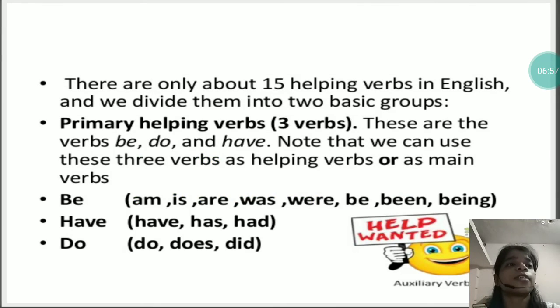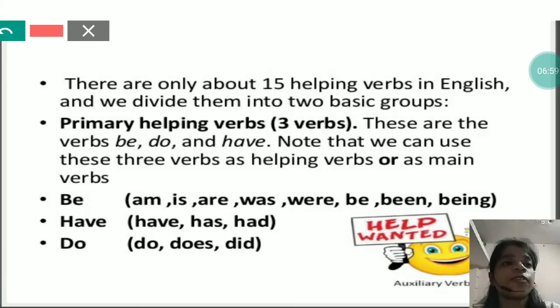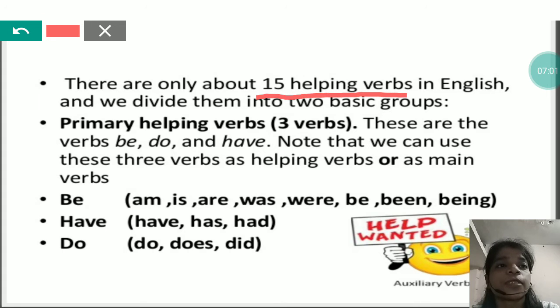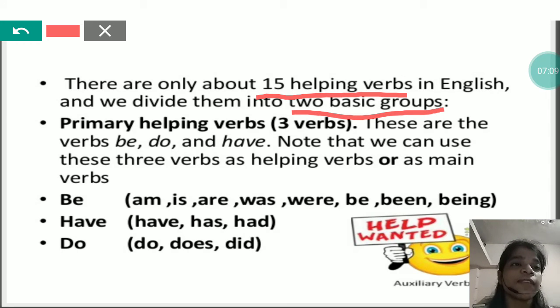Now there are a total of 15 helping verbs in English, and those 15 are further divided into two basic groups.